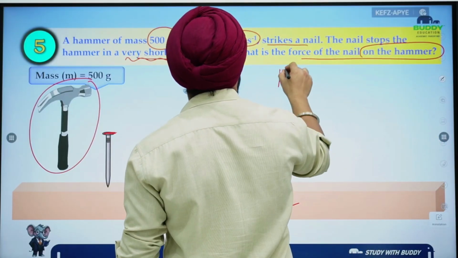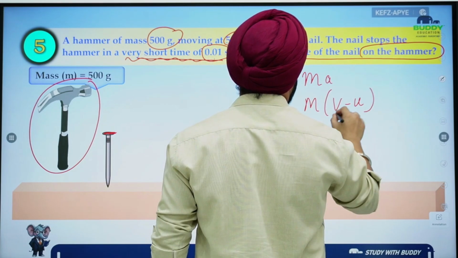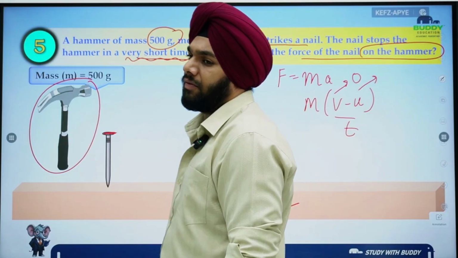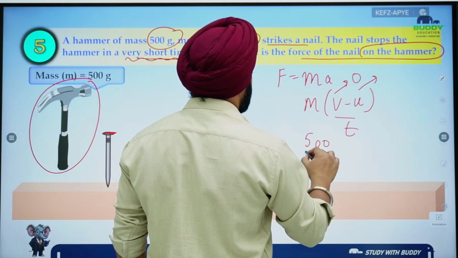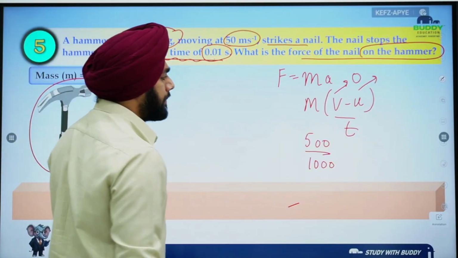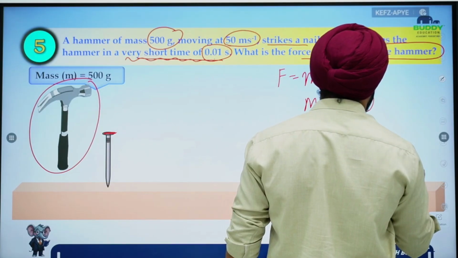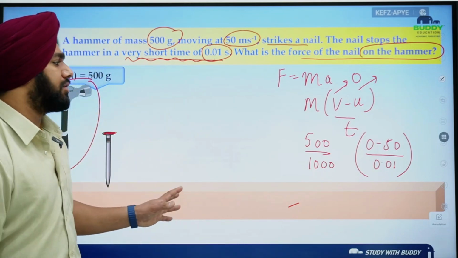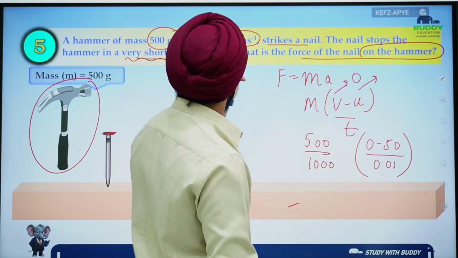So what you can use is F is equal to ma, or in the place of a you can write (v minus u) by t. Okay, now we have the final velocity 0, and u is given 50. So 500 divided by 1000, because it is 500 gram, we need it in kg, because here it is meter per second. Okay, got my point? So (0 minus 50) by time, 0.01 second. Okay, here you will get the negative force. Why will you get the negative force? Because the final velocity is becoming 0 and initial velocity was 50 meter per second.